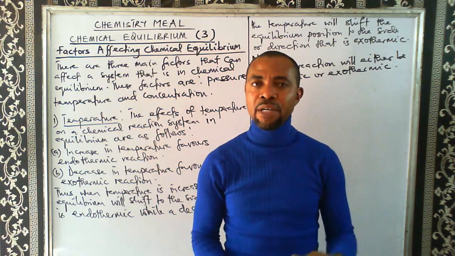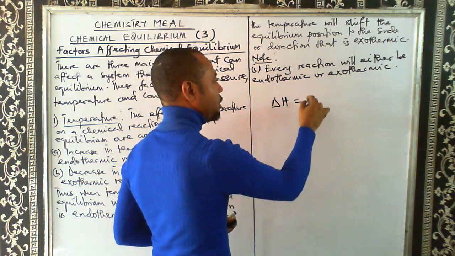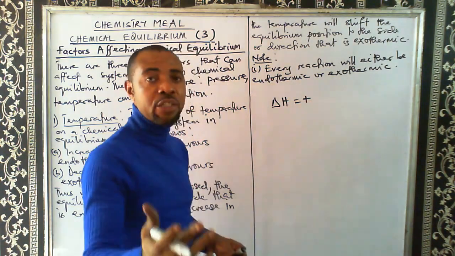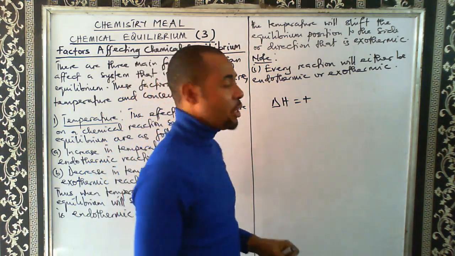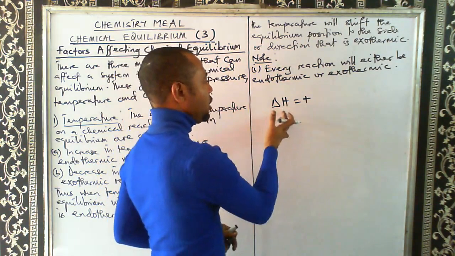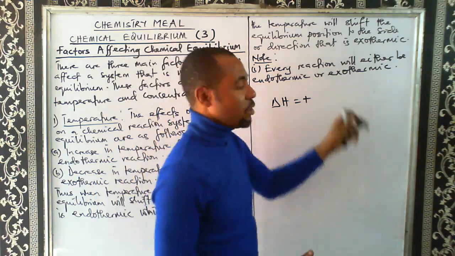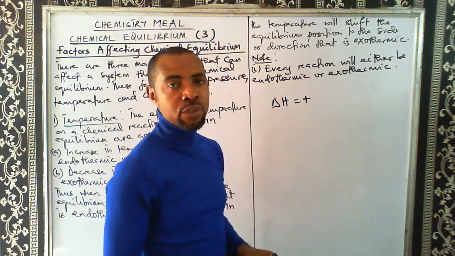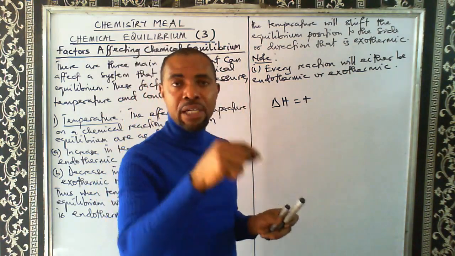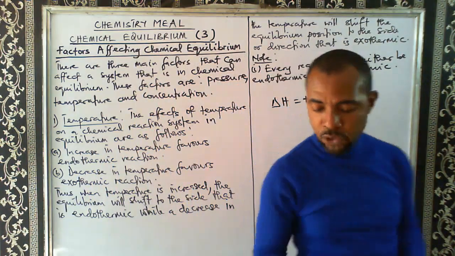In an endothermic reaction, the delta H, change in enthalpy or change in heat, is positive. Endo is positive. When you do heat changes in chemical reactions, you will understand this. But for exo, the change is what? Negative. For an exothermic reaction, the change in enthalpy is negative. That's how to identify an endothermic reaction and an exothermic reaction in a given reaction.